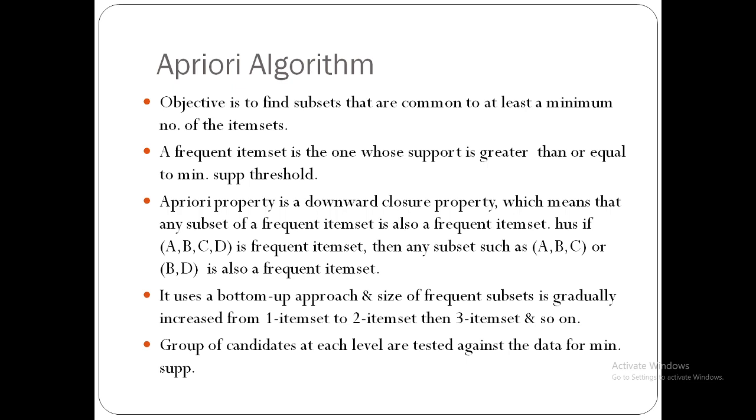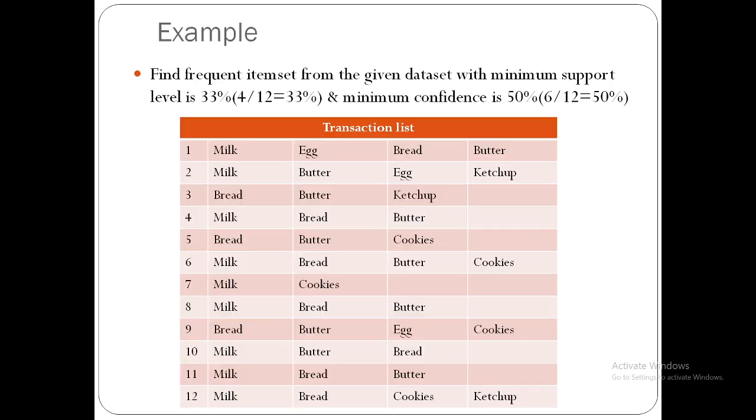For all the candidate item sets, they are going to test the minimum support. If it satisfies, then it is accepted. Else, it is not accepted as a candidate item set. That will be rejected.